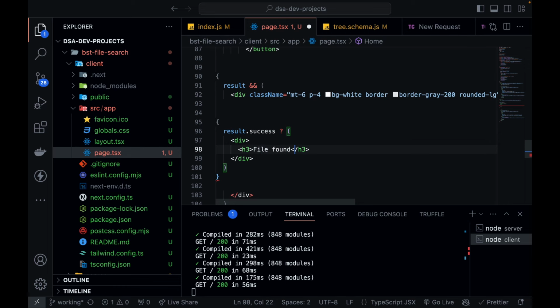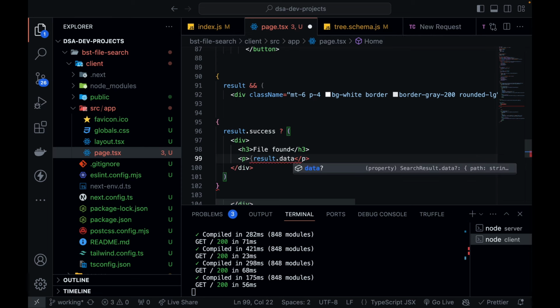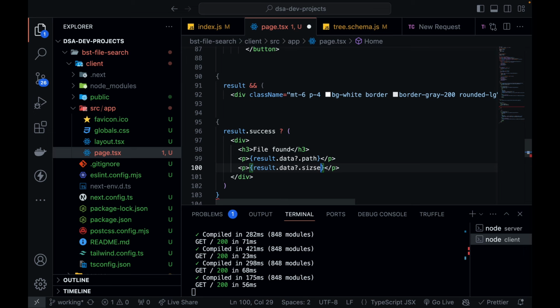And if your file is found, then you are going to show the metadata of that file. So P, you will show result.data path. Okay, so this, and just below this you will have another P that is going to show the size.